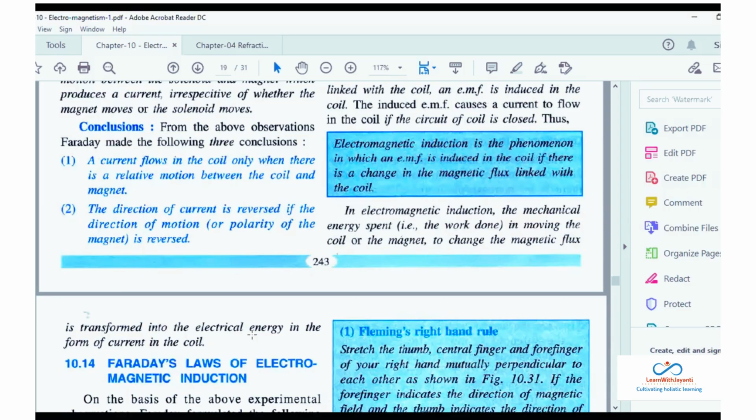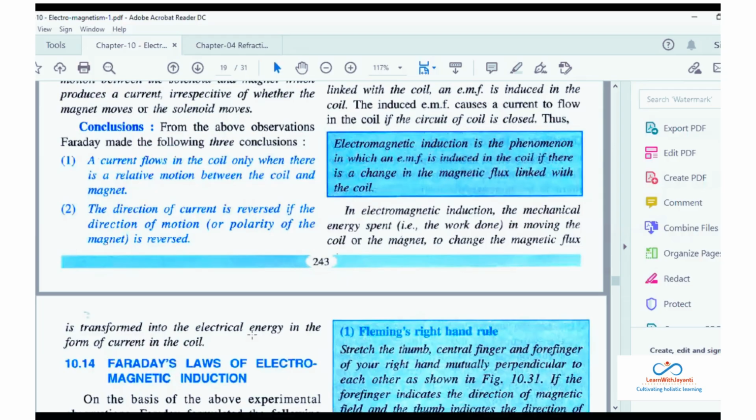ठीक है? So basically what is the conversion you are trying to do? यहाँ पे किसका conversion चल रहा है? Anyone? What was DC motor conversion? DC motor का conversion क्या था? Electrical to mechanical. Yes, electrical to mechanical.